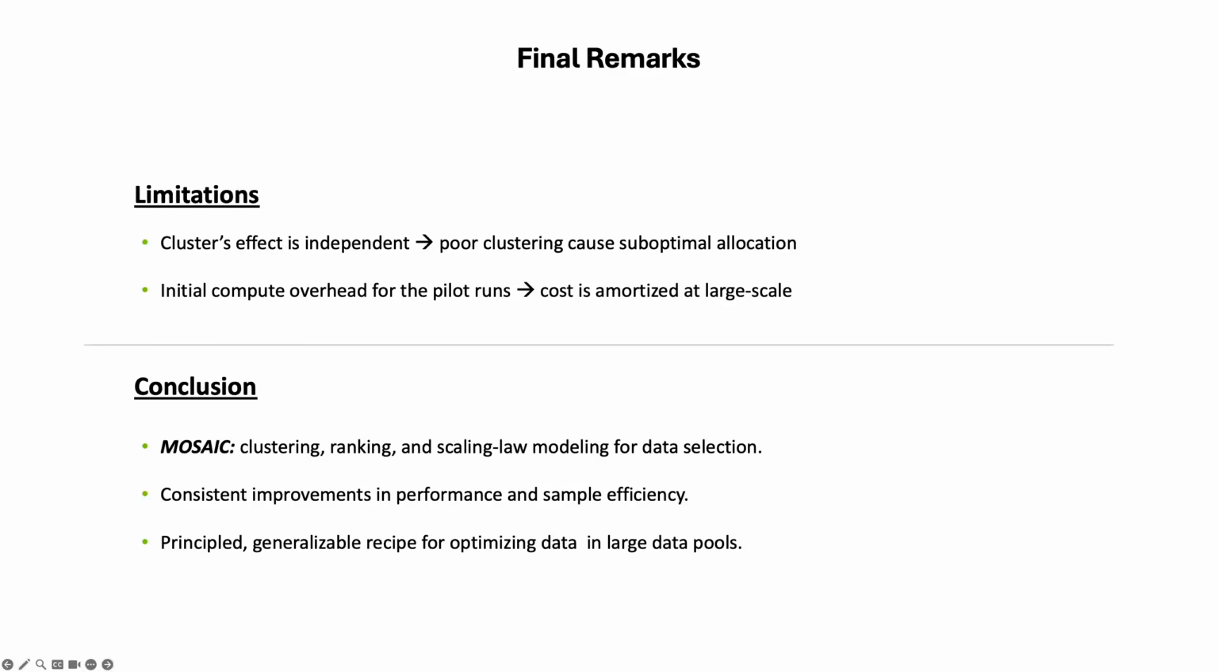To conclude, Mosaic combines clustering, ranking, and scaling-aware modeling for data selection in end-to-end autonomous driving. Across various experiments, it improves both performance and sample efficiency, and overall, we believe that our method offers a principled blueprint for selecting the influential data in large-scale, heterogeneous learning systems.